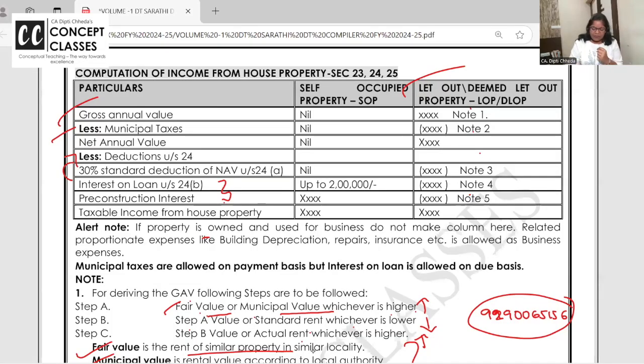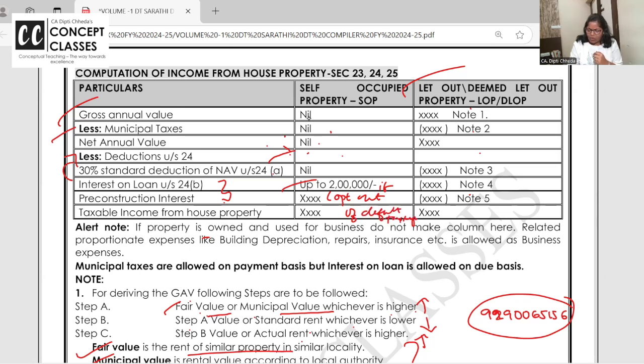In case of self-occupied property, you can't pay rent to yourself. Always your GAV will be nil. Municipal tax nil, NAV nil. Now NAV is nil, so 30% standard deduction will be nil. Interest on loan is allowed up to 2 lakh. Write here: if opt out of default tax regime.